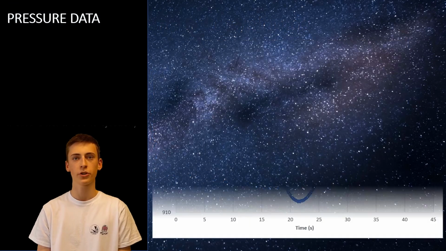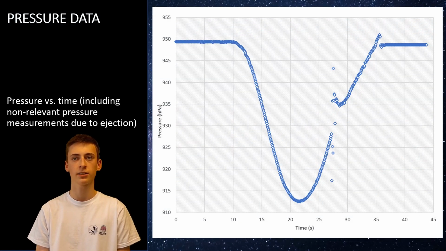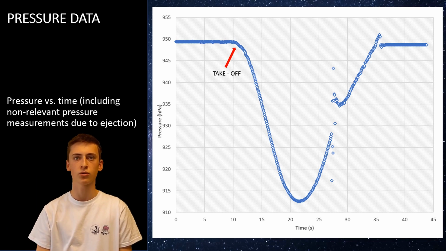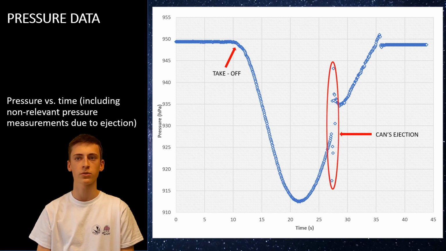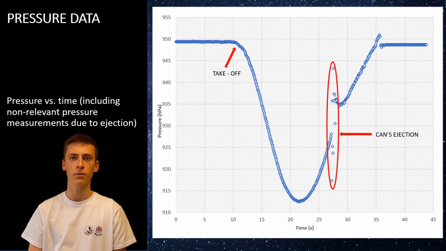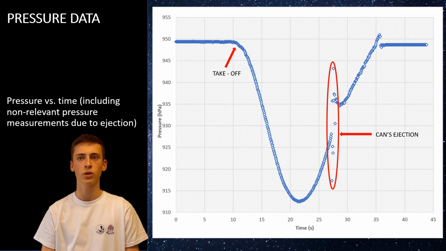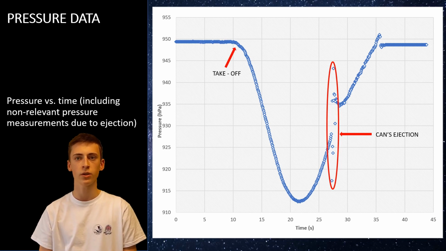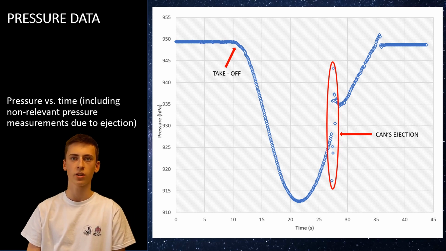So here is the raw pressure data as a function of time, as collected every 70 milliseconds by our BMP388. The pressure first drops as the rocket gains altitude and then lifts up again as it should. At around 38 seconds, there is a disturbance in the pressure records. We assume that these values might be caused by a turbulent airflow when opening the CANSAT casing at ejection time. It makes those values irrelevant for altitude calculation.